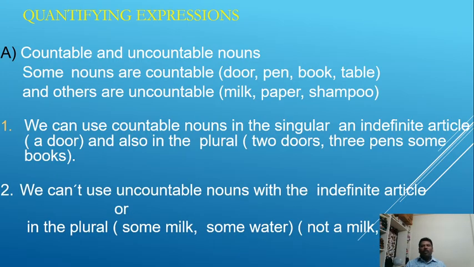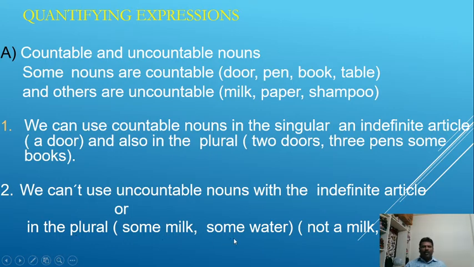So we can't use uncountable nouns with the indefinite article, right? I have just explained this. For clarification, I have prepared a video lecture on articles. In it, a table was prepared by me. The table shows us where articles like the indefinite article, the definite article, and no article can or cannot be used. Once again, please go through the table in the articles lecture. I hope you understand. Good.